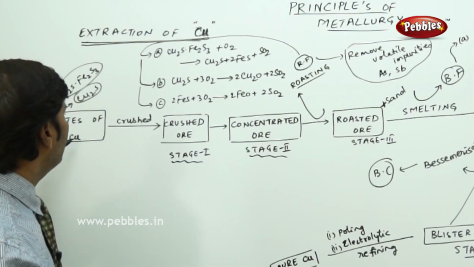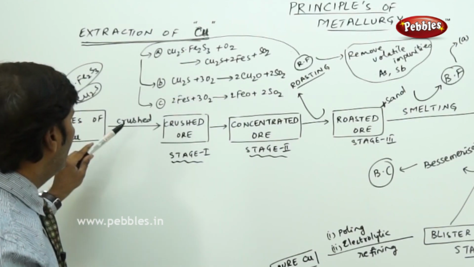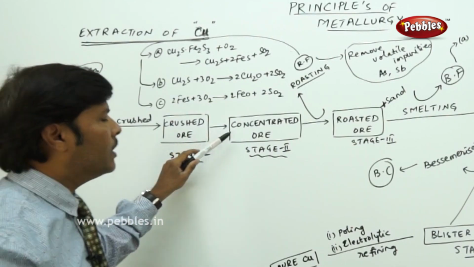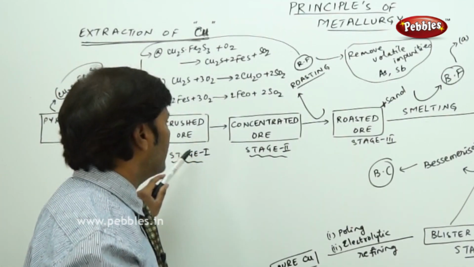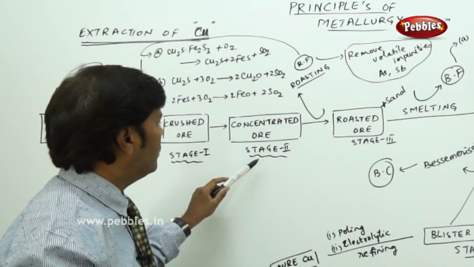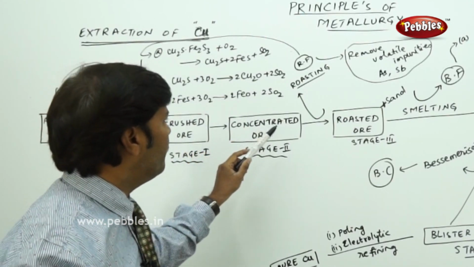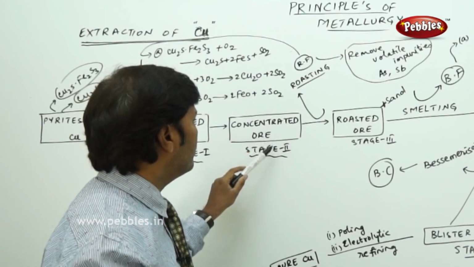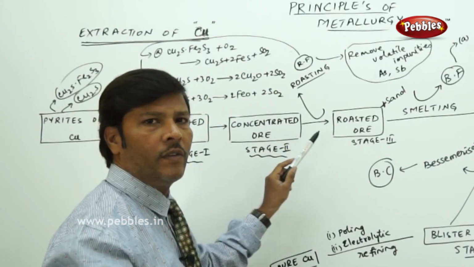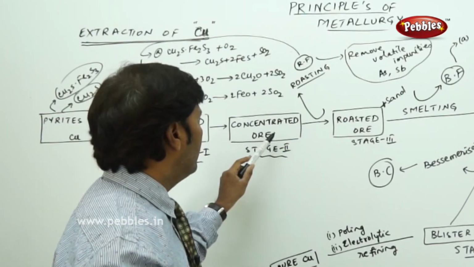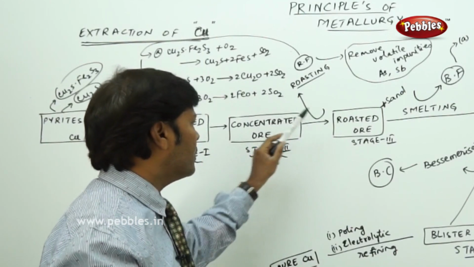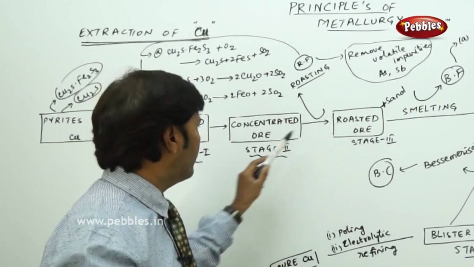Take the pyrites ore of copper and subject it to crushing. Once you crush, you get crushed ore, which is stage 1. From stage 1 you subject it to concentration of the ore, which is stage 2. Stages 2 and 3 are actually common stages, but the concentrated ore is subjected to roasting, so roasting is a part of stage 2.